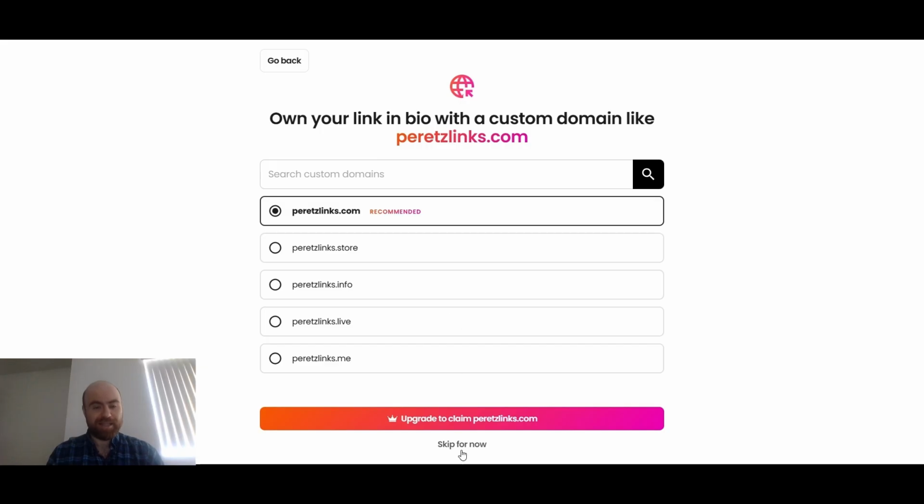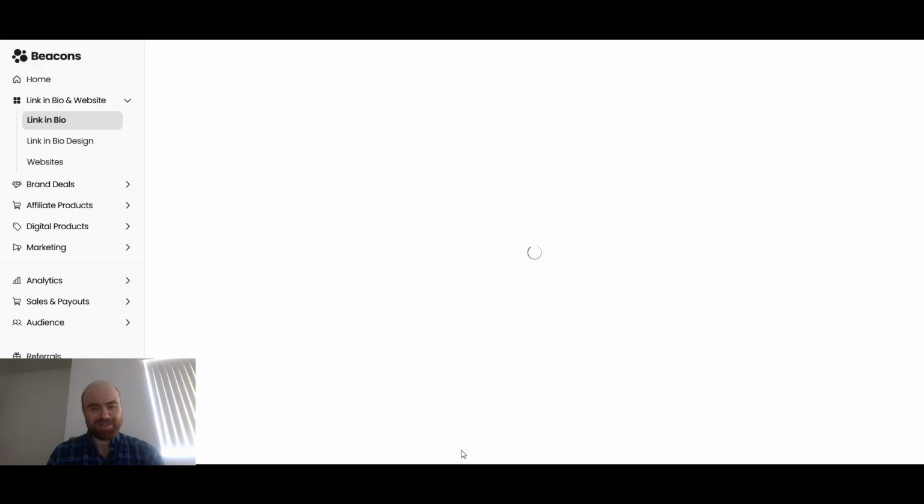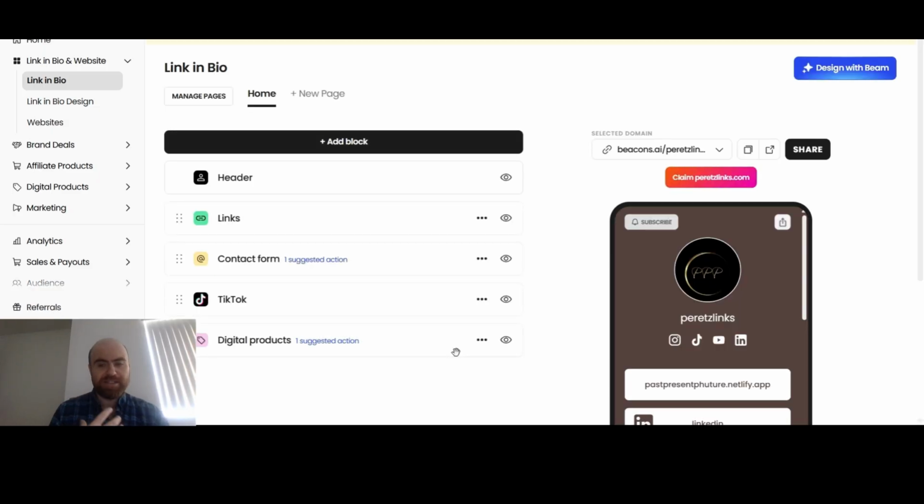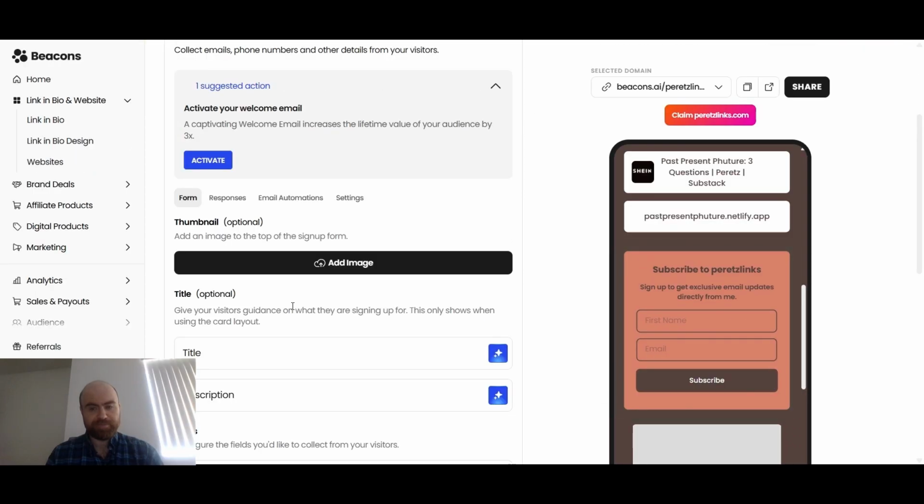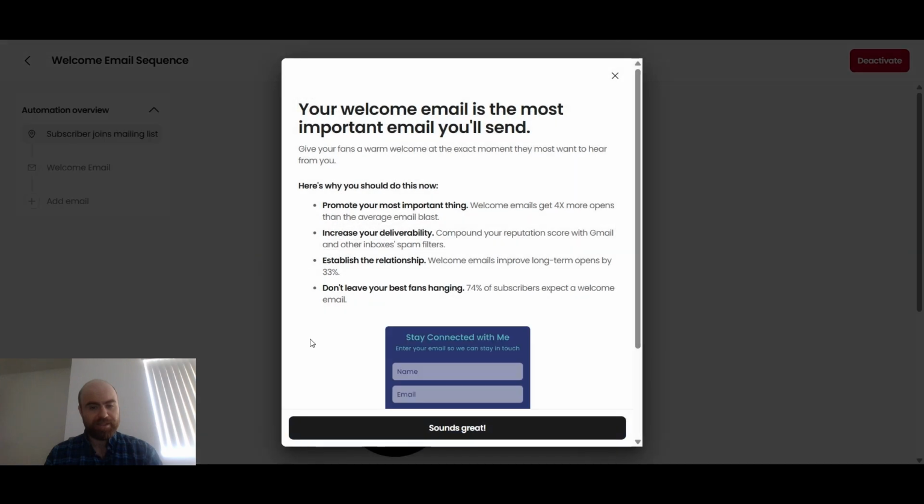Okay, it wants me to claim a link. I don't need to. We're going to go with the free option. It's good for now. It gives you an option, but it's not too much on you, which I really like. So the contact form. Okay, activate. There's a welcome email you can do, so you set that up to connect to Substack if we want to go with this option. So let's hit activate. I like that. Okay, sounds great.